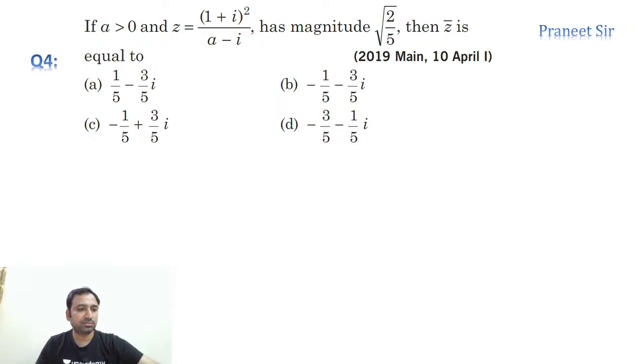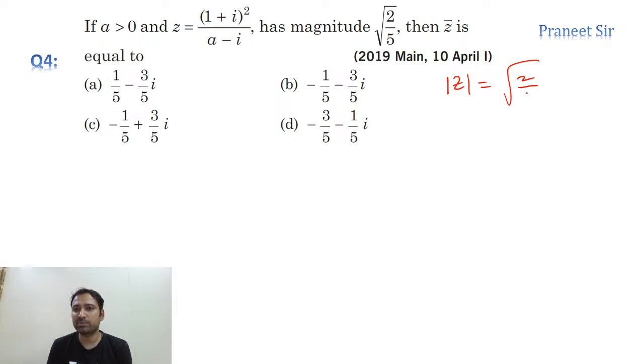a greater than 0. The z value is given. So the mod z value he gave, guys. From this, can we calculate the a value? We need to calculate the a value. The magnitude he gave. So everyone try this question and tell me the answer as quickly as possible. Try to do the calculations fast, guys. Mod z is equal to square root of 2 by 5.